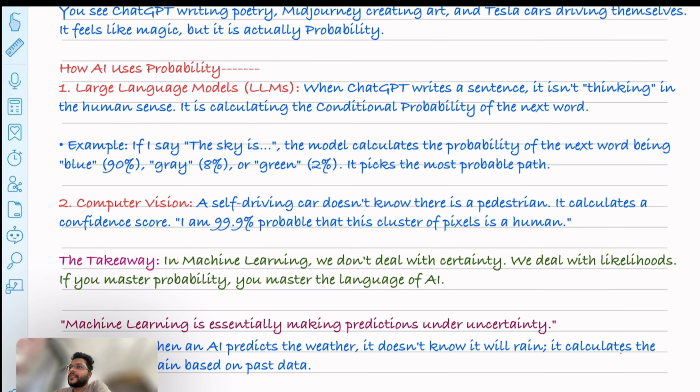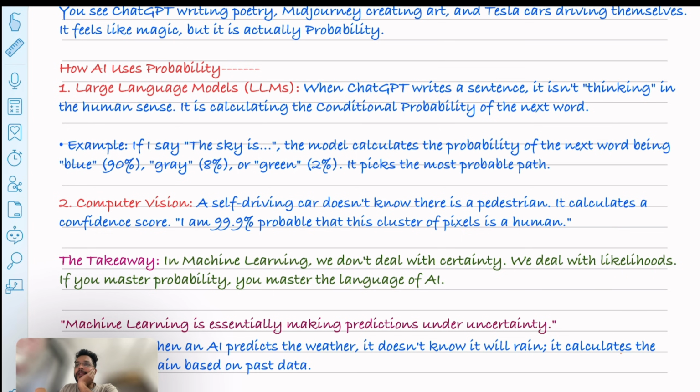How does it decide the next word? Friends, it doesn't think like a human. What it actually does is calculate the conditional probability of the next word given the previous words. Internally, the model has a bucket of next possible words, for example blue, gray, green.